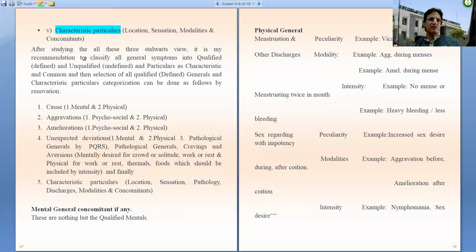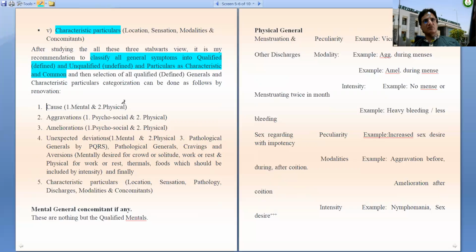So after studying all these three stalwarts' views, it is our recommendation to classify all general symptoms into qualified and unqualified, and all particulars as characteristic and common. And then selection of qualified generals and characteristic particulars will be done amongst the following.